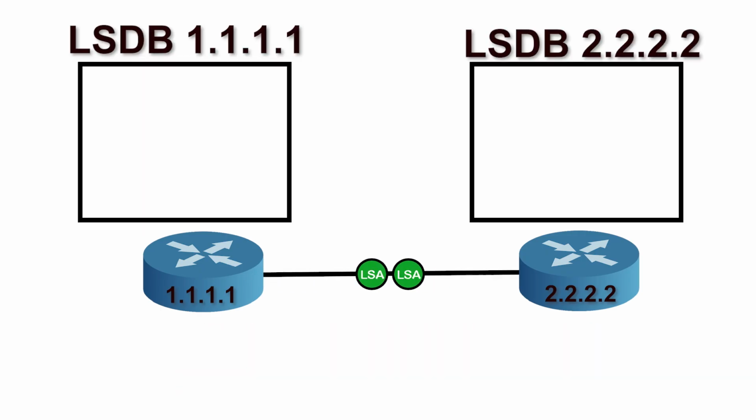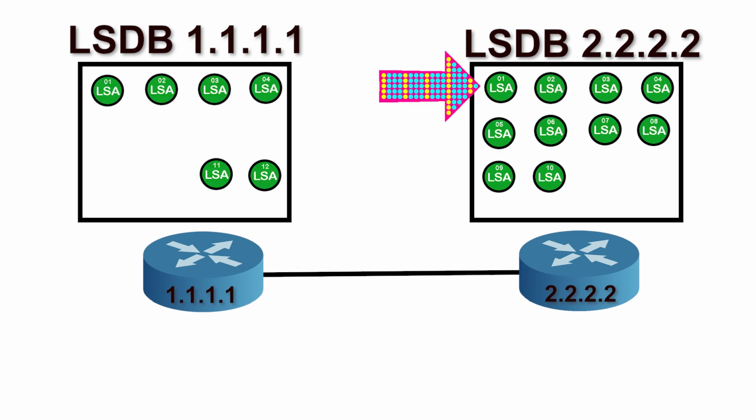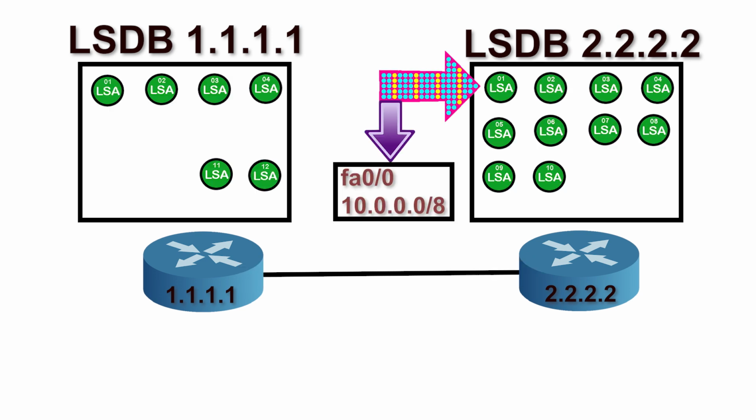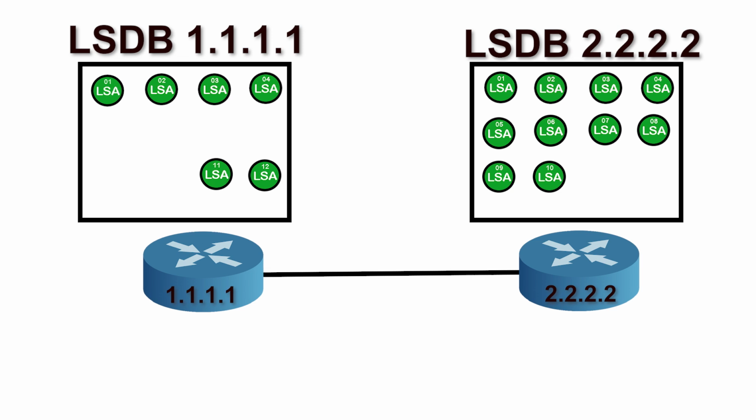Routers exchange routing information using LSAs. An LSA is a small portion of a database. It contains information only about a specific link. All routers maintain a database of LSAs. In the exchange state, they share a list of LSAs in their databases. Each LSA has a unique ID. Routers use it to check which LSAs they already have and then request only the LSAs they do not have from the other router. Let us take an example.